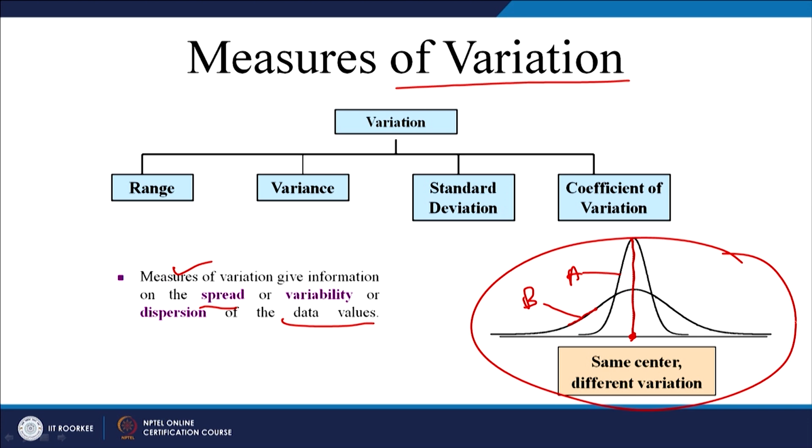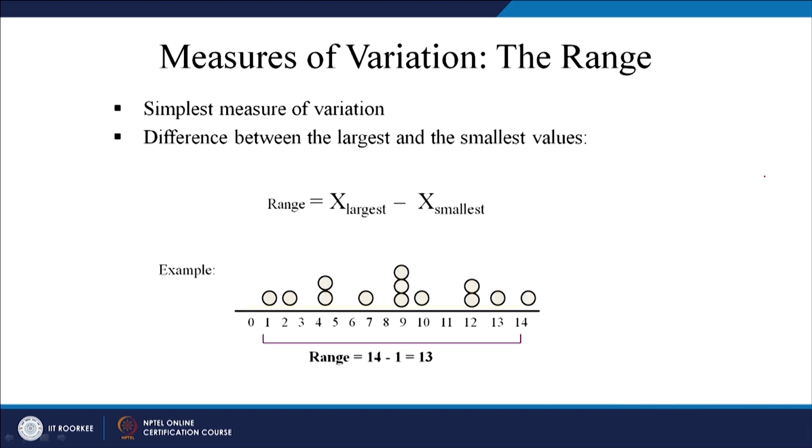So, we will look at a couple of methods of variation. First is very simple, but the most inaccurate, which is range. Then we will see variance, standard deviation and coefficient of variation. So, there are 4 measures of variation. Range, as I said, is the simplest: the difference between the maximum value and the minimum value of the data set. So, this is your range.